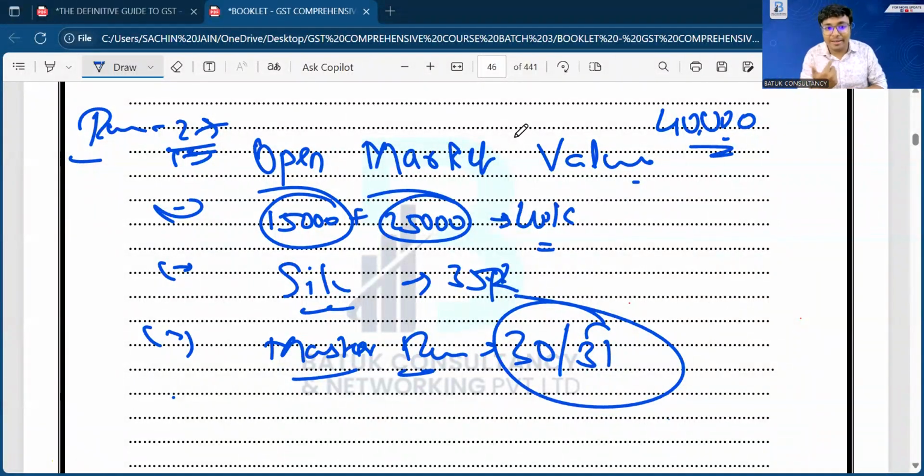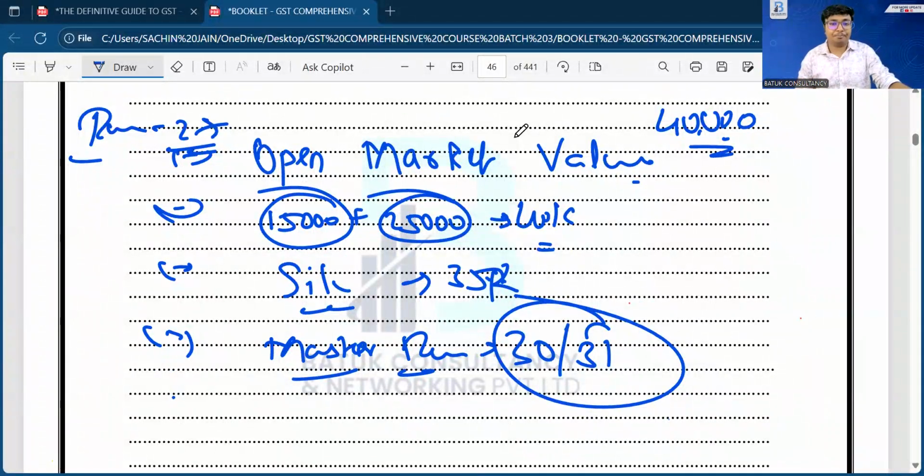Buyer and supplier are the related party. Suppose I am transferring the goods to my sister concern, how we can decide the value, and also we'll discuss in case of principal and agent how we can decide the value. Also we'll discuss what is the master key to decide the value when no rule is applicable. In that case also how we can decide the value of supply, and we'll also discuss how the value will be decided in case of foreign exchange, how the value will be decided for the insurance agents, how the value will be decided in case of domestic and international fare by the air travel agency, like Make My Trip, how they are deciding the value. That is an important thing, that also we'll discuss.